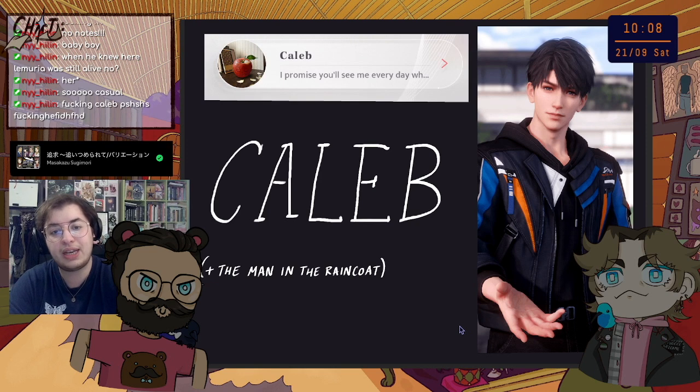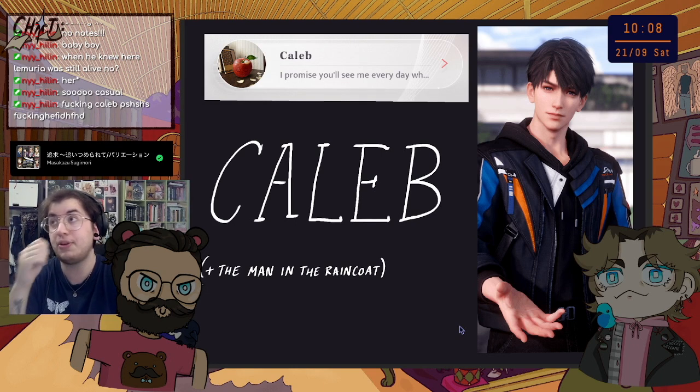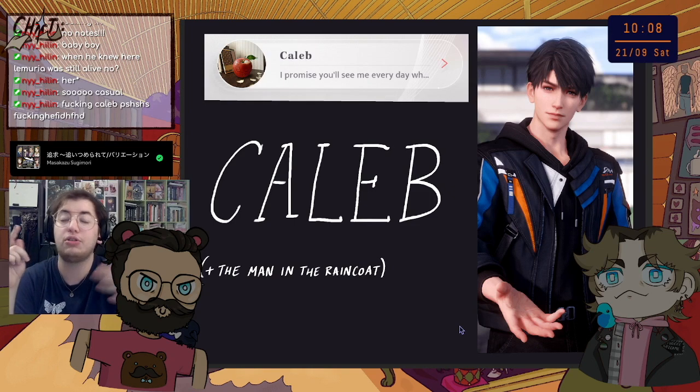For a little bit, I thought the man in the raincoat might be Caleb, but it would not make sense because at the time of the story that we are playing, Caleb has supposedly been dead for three months, and so it would make no sense for him to be the man in the raincoat who has been working undercover for the mafia for years. Because I don't think that specific story was supposed to happen a lot in the future or whatever.